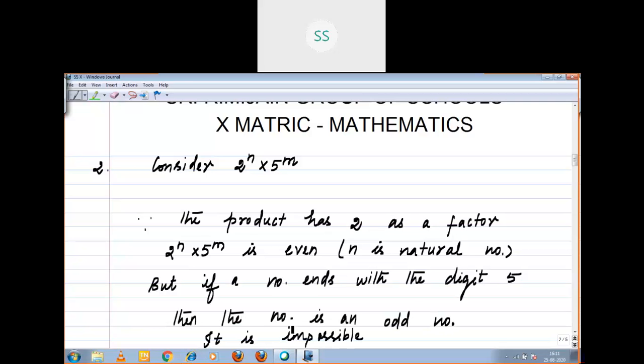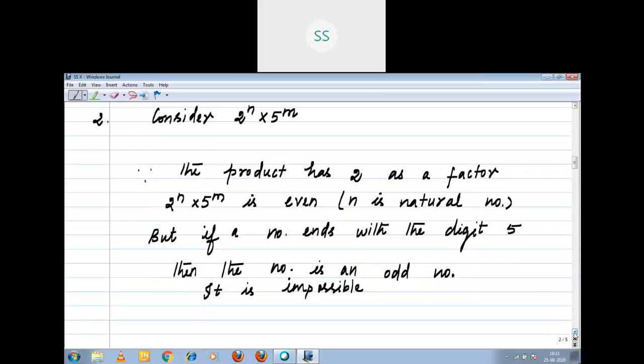It is impossible. Therefore, for no value of m does 2 power n into 5 power m end in 5. n is a natural number.